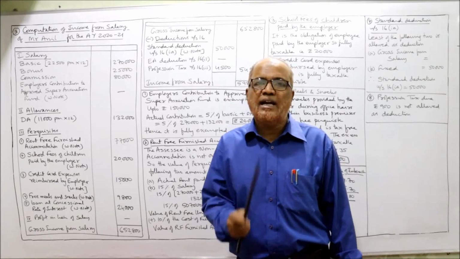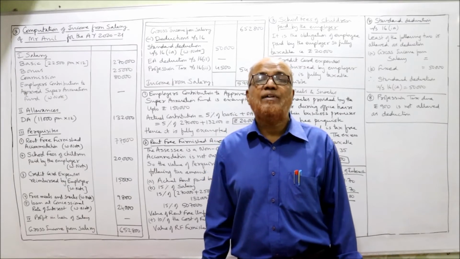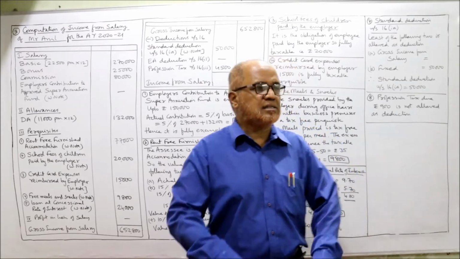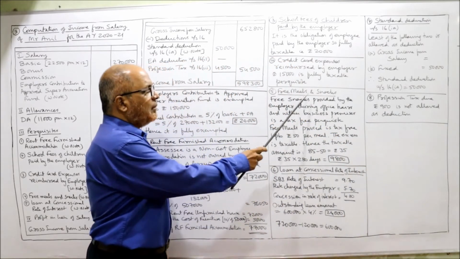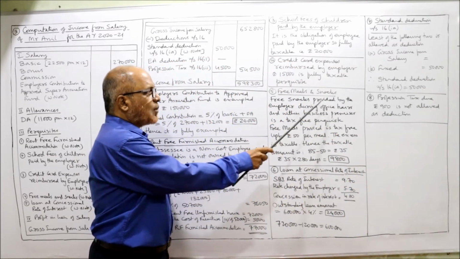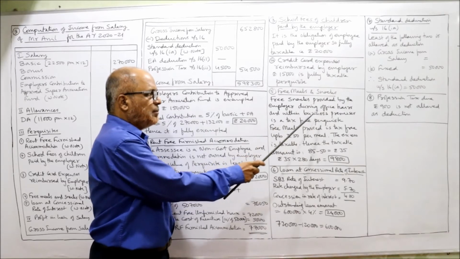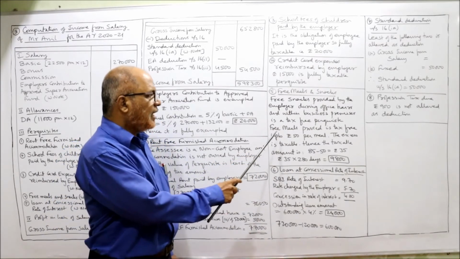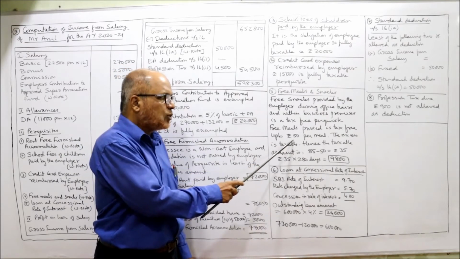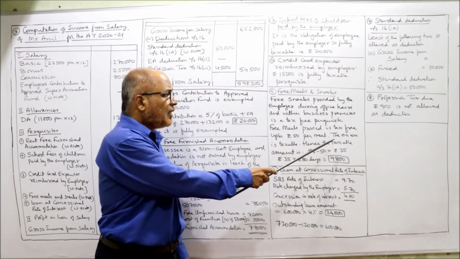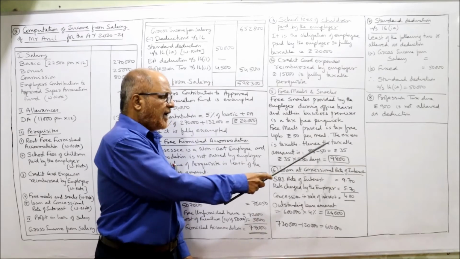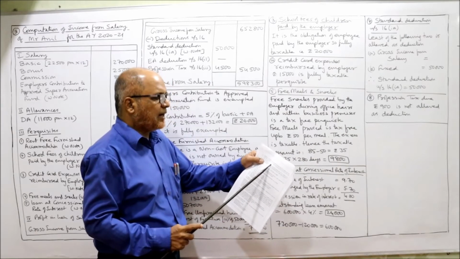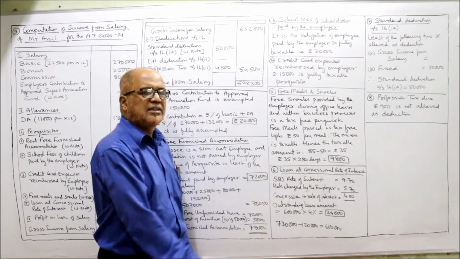So how much excess? 85 minus 50, 35 rupees per day is taxable. So 35 into 280 days. Free snacks provided by the employer during office hours within business premises are a tax-free perquisite. Just now I told, free meals provided are tax-free up to rupees 50 per meal. The excess is taxable. Hence the taxable amount is 85 minus 50, 35, since 85 per day is given.